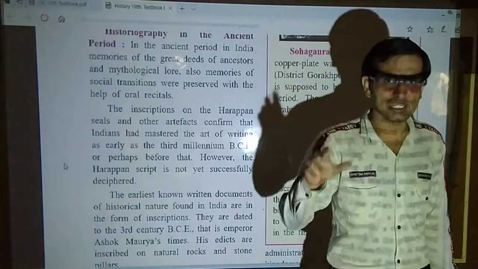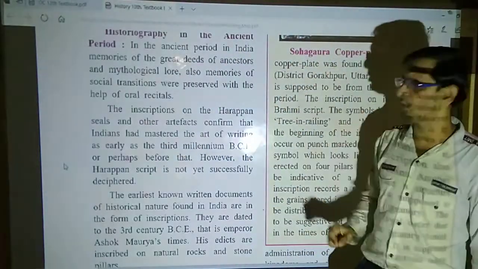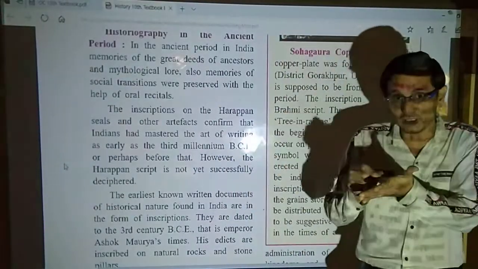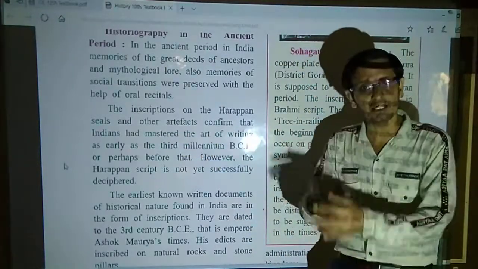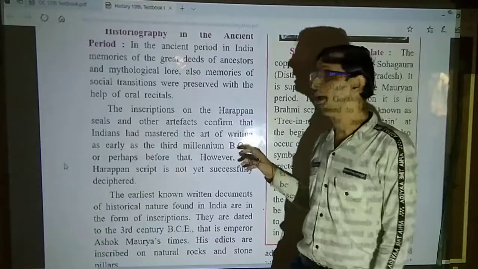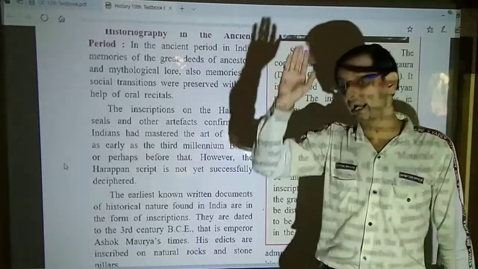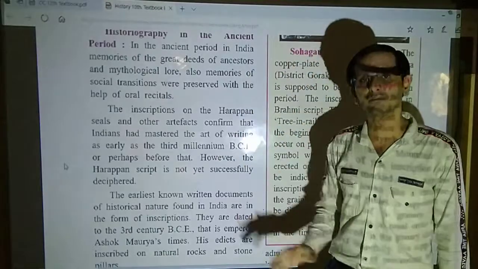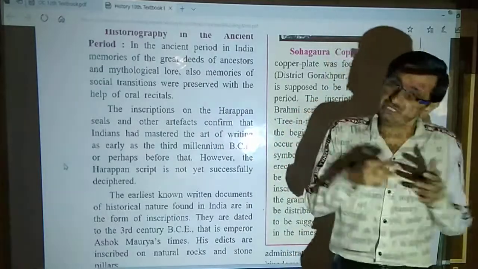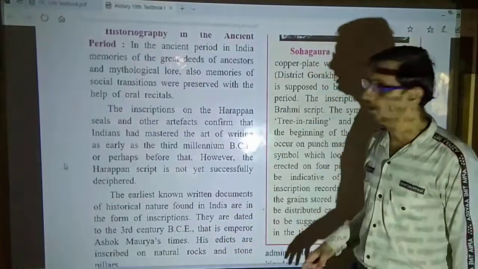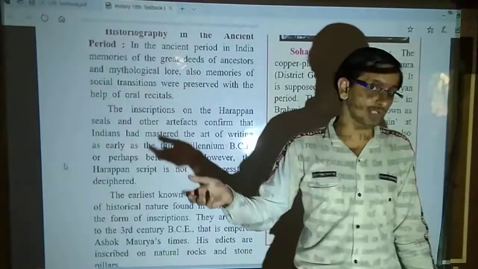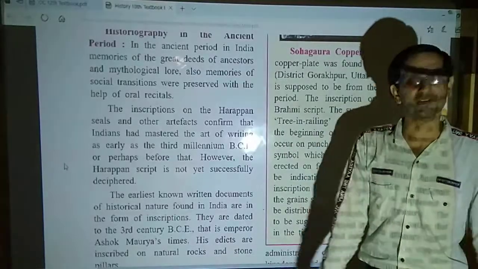where there are various Harappan seals, coins and various other things, inscribed through pictures, drawings or engraving, as they call it. Other artifacts and articles also confirm that Indians had mastered the art of writing in that ancient period. Even if they couldn't express all things with writing, they mastered the art of writing. So, obviously, people in those civilizations, Harappan and Mohenjo-daro, were literate and not illiterate.